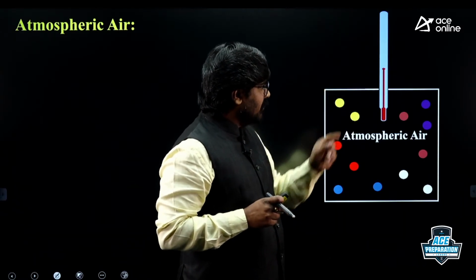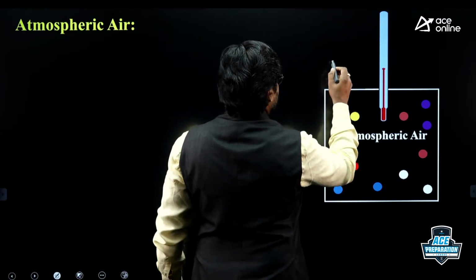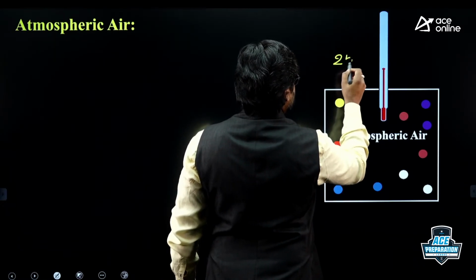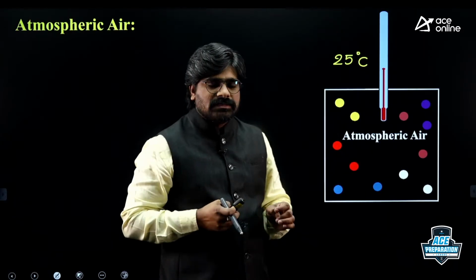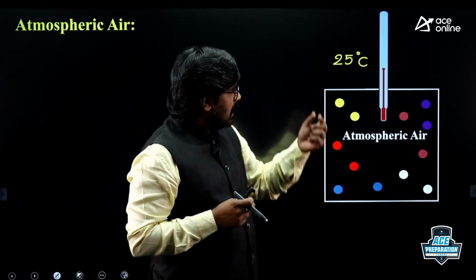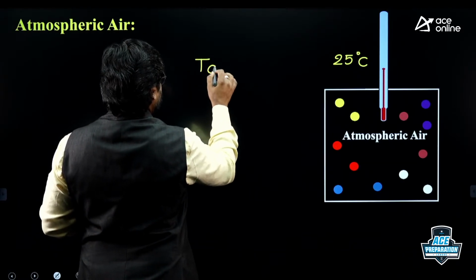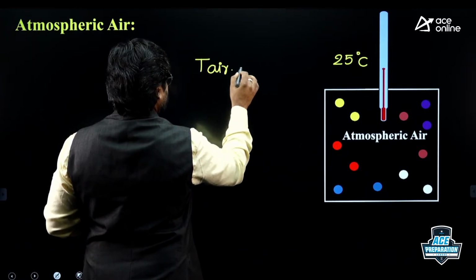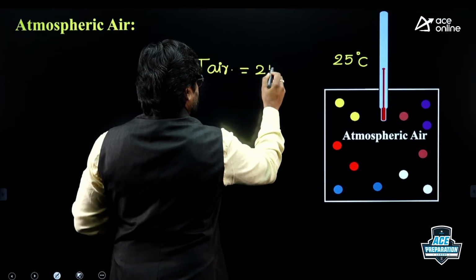We kept a thermometer, and suppose this thermometer reads 25 degrees centigrade. This temperature is the temperature of the air, which is nothing but atmospheric air. So the temperature of air is 25 degrees centigrade.